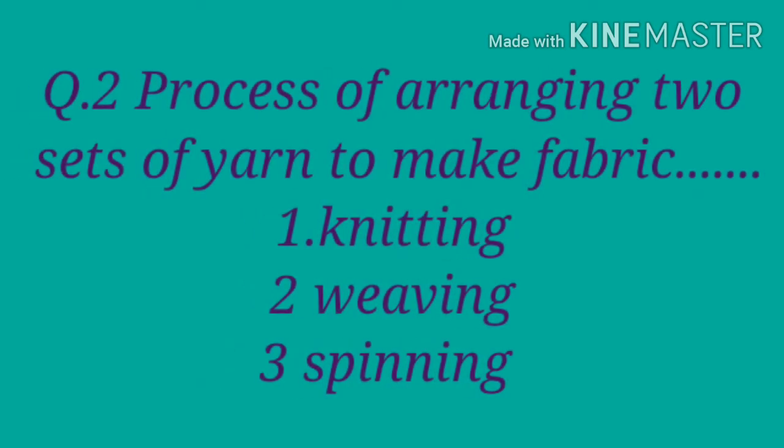Now next question is, process of arranging 2 sets of yarn to make fabric is. First option is knitting, second is weaving, third is spinning. So children, we have learned that in knitting a single set of yarn is used. Spinning is the process of making yarn from fiber. So the correct answer is weaving. Weaving is a process in which 2 sets of yarn are arranged to make fabric.